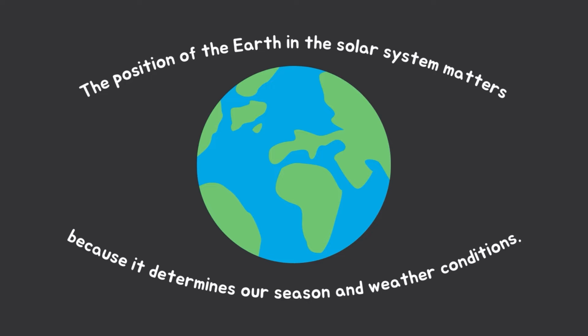Why do we have different weather conditions depending on the month, you ask? It is because of the planet we live on. Because Earth rotates around the solar system and itself, its position in the solar system matters, since it determines our season and weather condition. The Earth takes approximately 365 days to rotate around the Sun, which is considered a year.